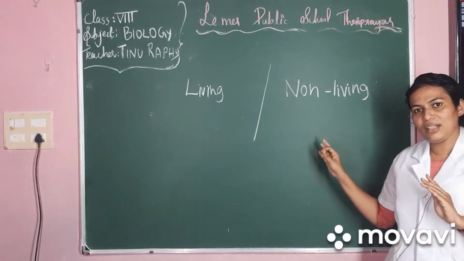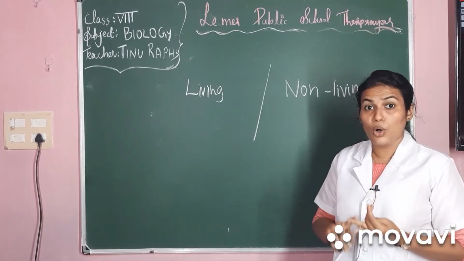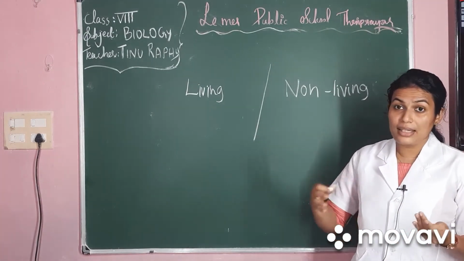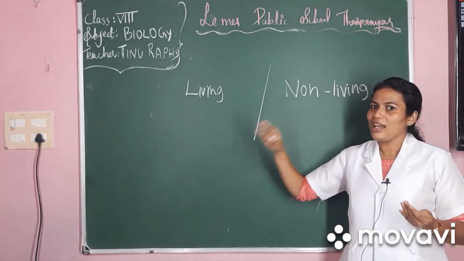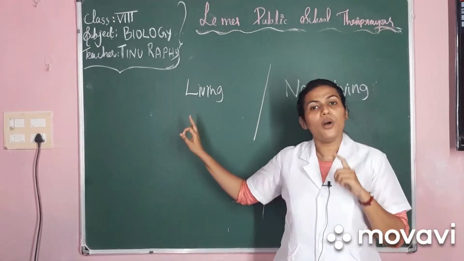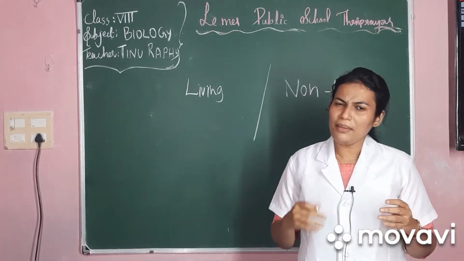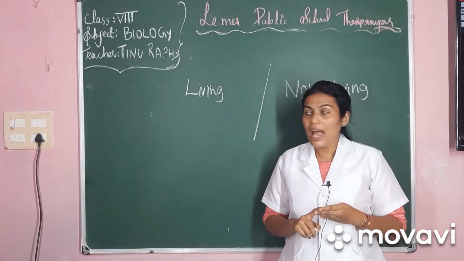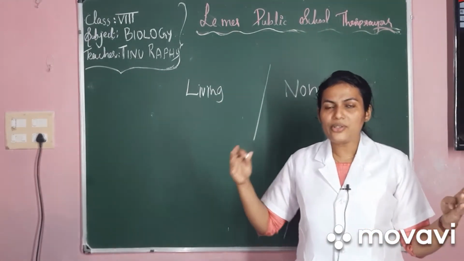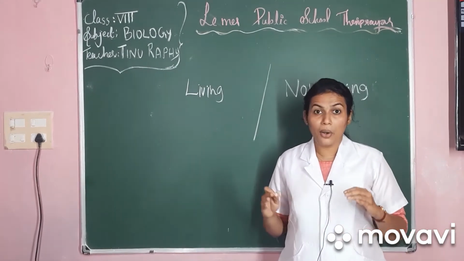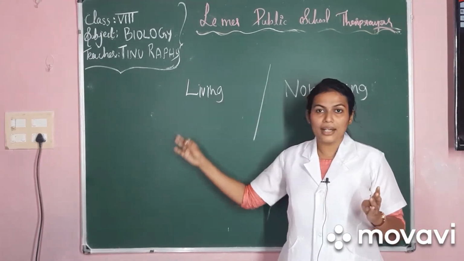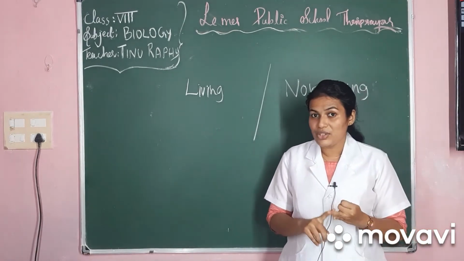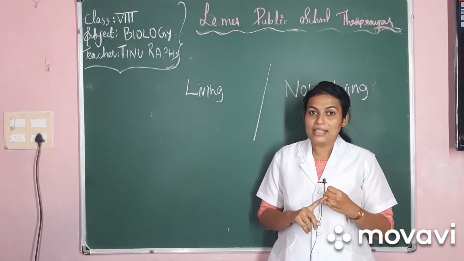Yes, so what are non-living things around you? Yes, air, water, soil, chairs, and all the furniture, and all those things that don't show the properties of a living thing come under non-living things, right? Now, what are living things? Living things show certain basic characters like respiration, digestion, excretion, reproduction, and they can move from one place to another, and they also show a very important character called growth. So all this comes under the characteristics of living beings, that is growth and reproduction, respiration, digestion, excretion, movement, etc.